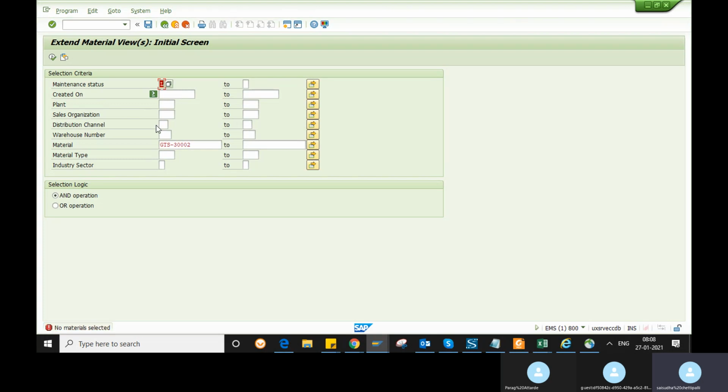If the storage view is already there, you will get errors like that. So if you want to extend a new material view, you can extend here. You can give the material number, plant, material type, and give the maintenance status here, so that you can extend to the other views also through the MM50 transaction.